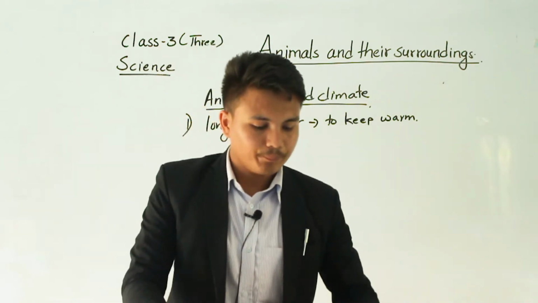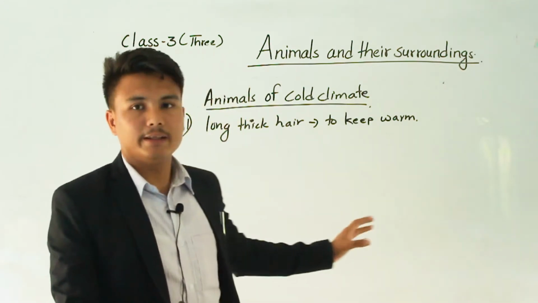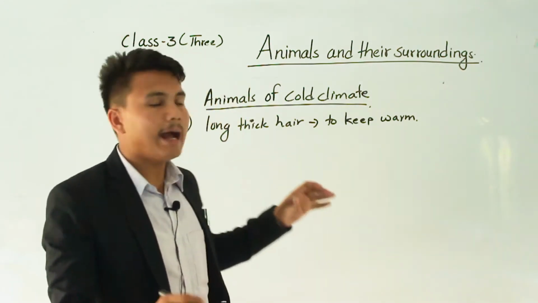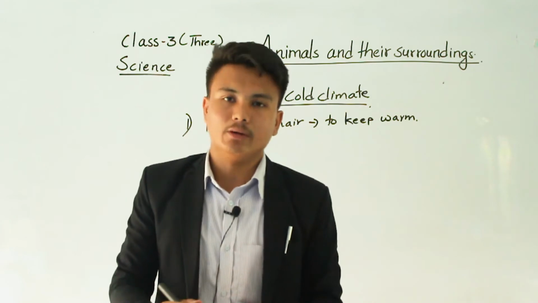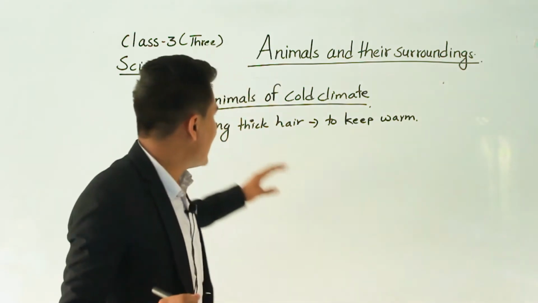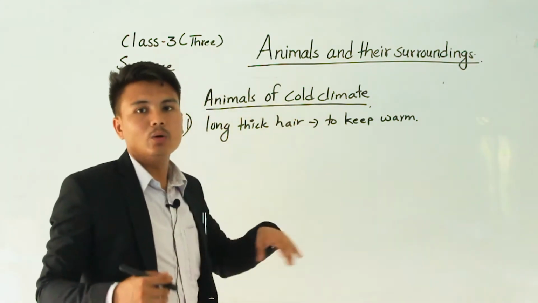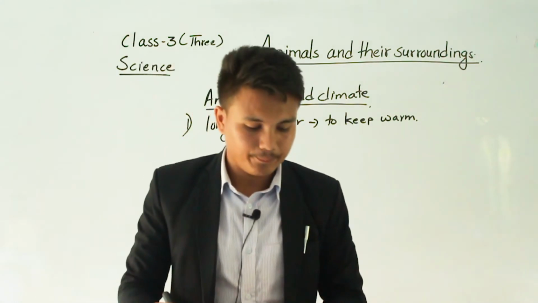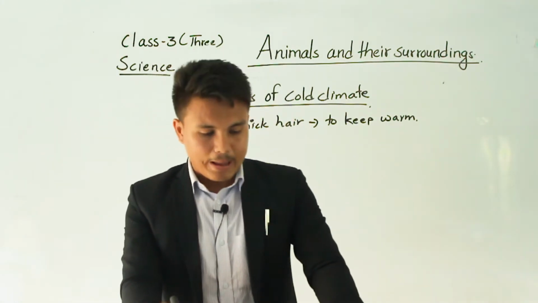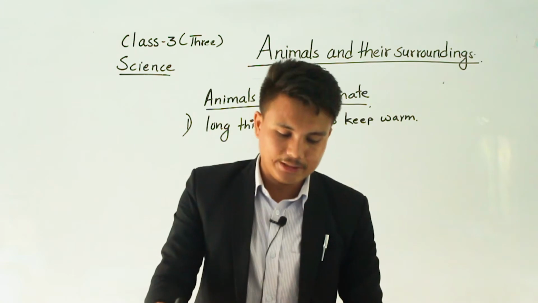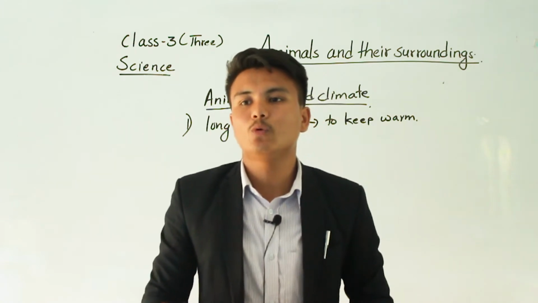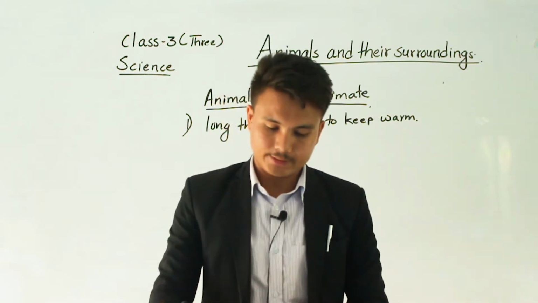There are fewer plants, so they have to kill and eat animals. That's why most of the animals of the cold climate are omnivorous. Polar bear, penguin, snow leopard, panda, etc. are examples of cold climate animals.